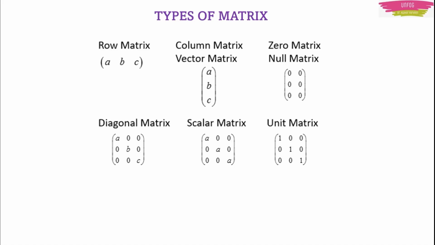Scalar matrix is the same as diagonal matrix, but the only difference is that in the diagonal, whatever is written, they all are the same. Here you can see in diagonal matrix you had A, B, C, in scalar matrix you have A, A, A.